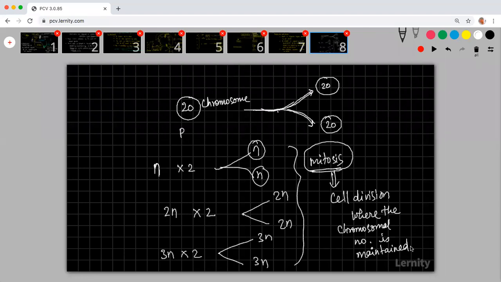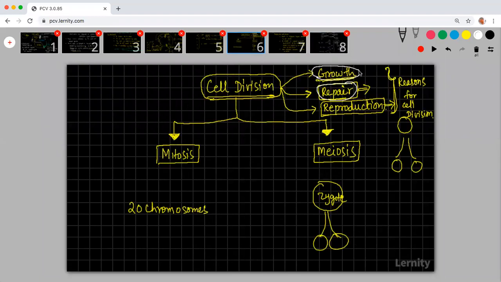The parent can have whatever number. In human beings, the parent cell will have 23 pairs. This will multiply into 2 and it will divide into 23 pairs and 23 pairs. Then we call it mitosis. So when will this happen? This will happen in any cell that is undergoing growth or repair.